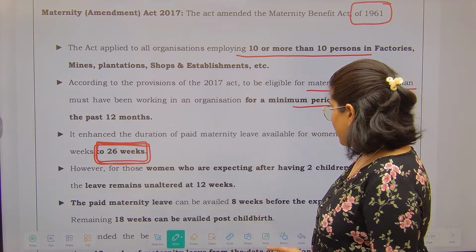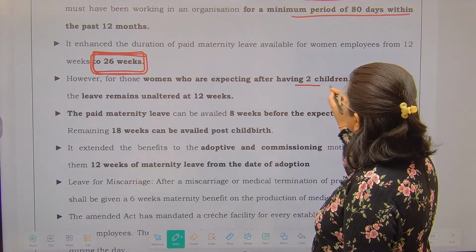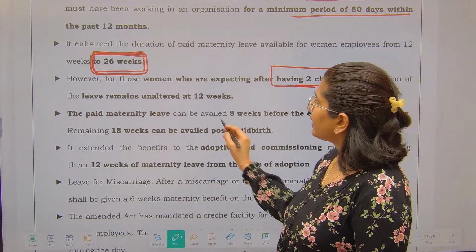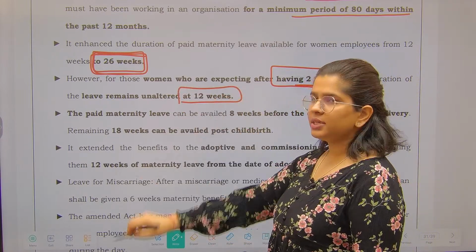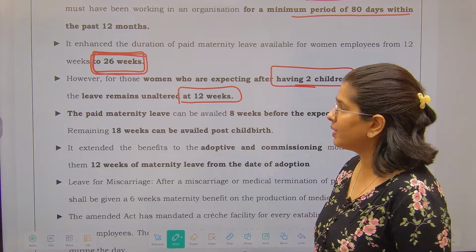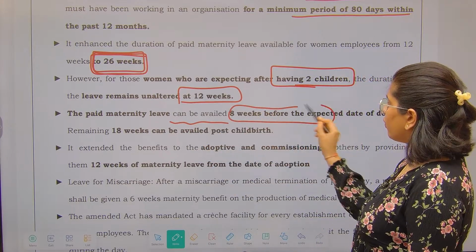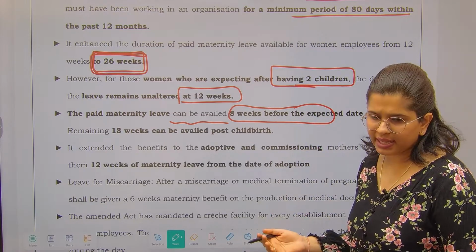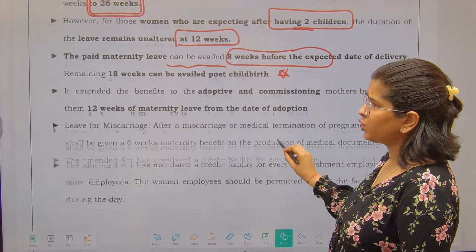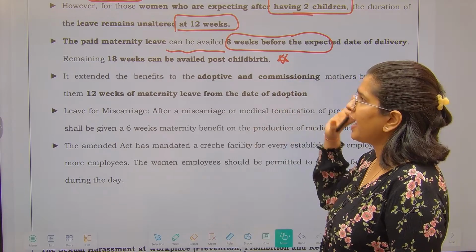Fine. Now next, however, for those women who are expecting after two children, you already have two children and now you are expecting a third child, in that case the maternity benefit leave is unaltered and you will get just 12 weeks of maternity benefit. The paid maternity leave they can avail is 8 weeks before the expected date and the remaining 18 weeks later. That is a lesser important provision that you can totally skip, but I have not skipped it because you never know, hence I have included it.